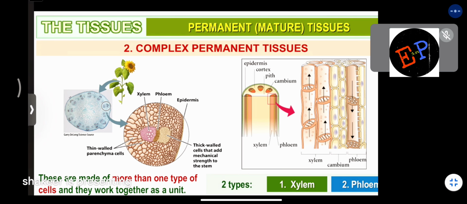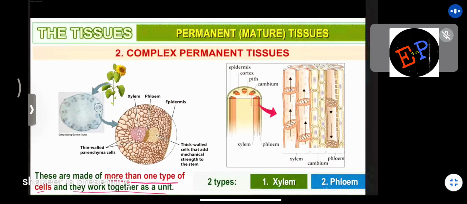That is the difference. So therefore, there is more than one type of cells and they work together as a unit. Okay? In simple tissues, you will find only one type of cells. But here you will find many types of cells present and they work together to produce some function. Are you able to understand? So therefore, again there are how many types? One is xylem and the second is called phloem.